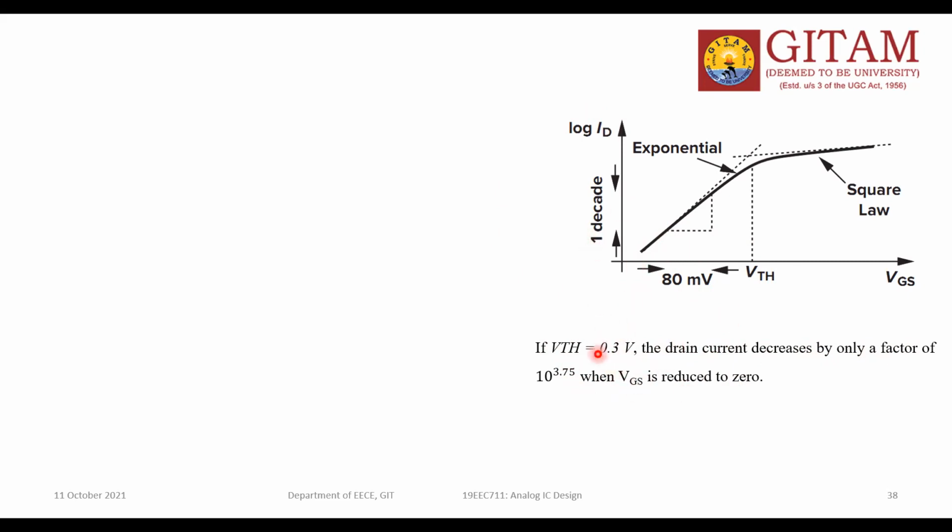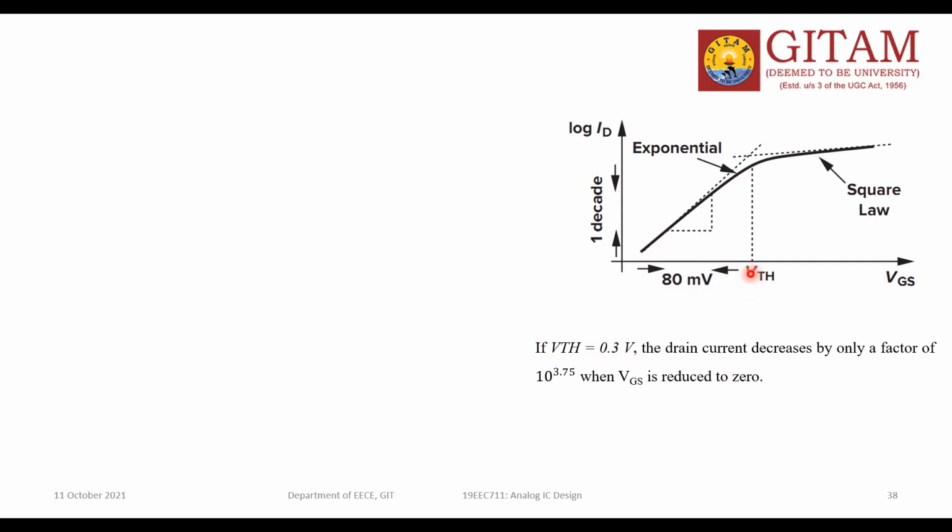Earlier, what is the VTH point? To reduce this VTH point to zero value, how much should your drain current change? Generally, if you see these characteristics, you are moving in this direction. Don't think you are going this direction. I am talking about how you should operate your device.